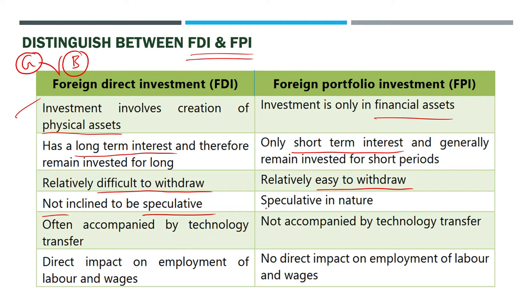But FPIs are clearly speculative in nature because they are just interested in buying and selling of shares, nothing else. They buy the shares, sell the shares, just like a trading business, share trading. That's what they do. So FPI is more of foreign institutional investors or foreign investors, whoever they are, just buying and selling shares in the stock market.